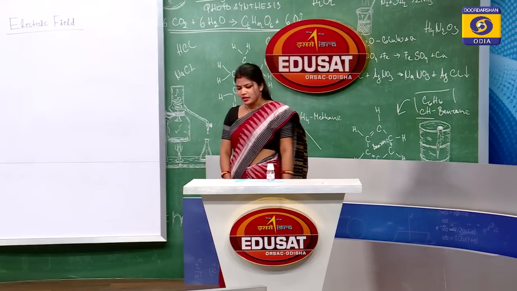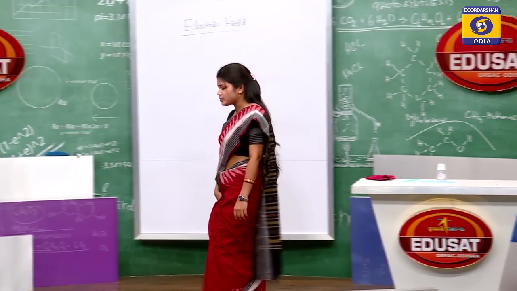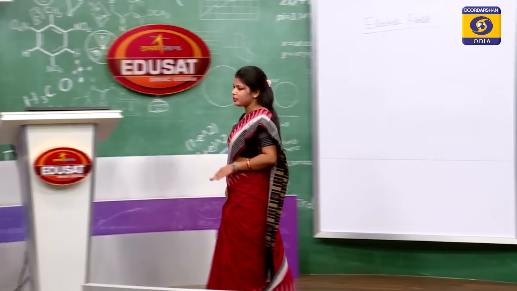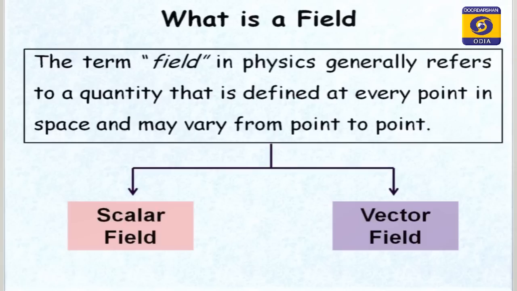So, now let us know more about fields. What is field? What are the types of fields? Let us know that. What is a field? The term field in physics generally refers to a quantity that is defined at every point in space and may vary from point to point. The field is of two types, scalar field and vector field.